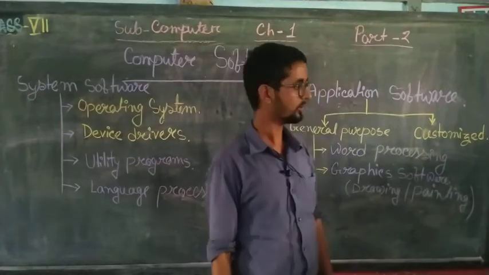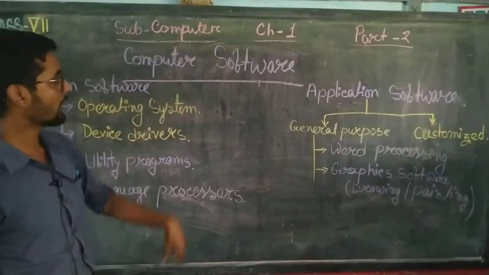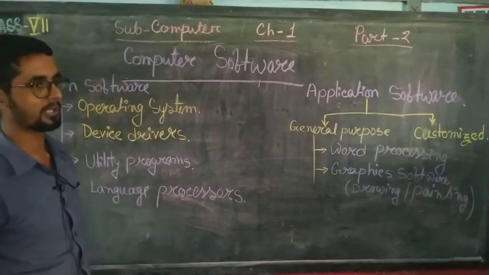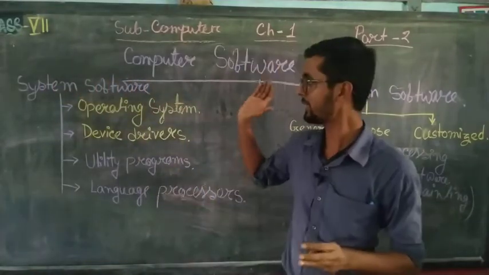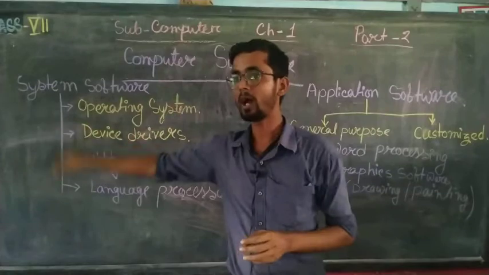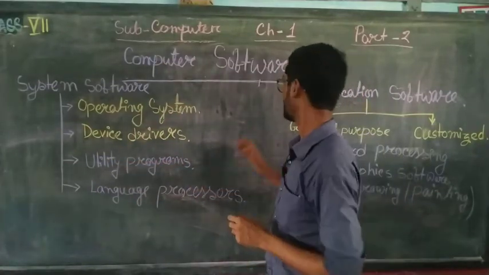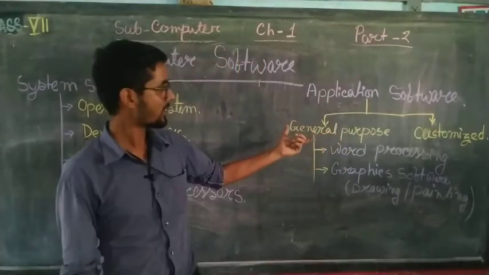So what we have learned is that there are two kinds of software. One is system software, which is installed directly on the hardware system, in the CPU. The other is application software, which has two types.